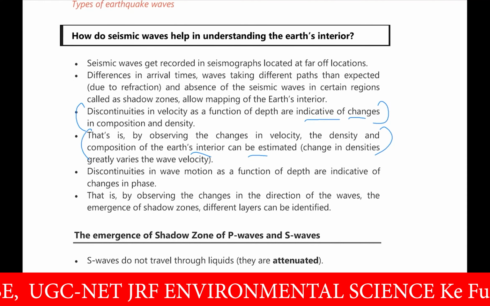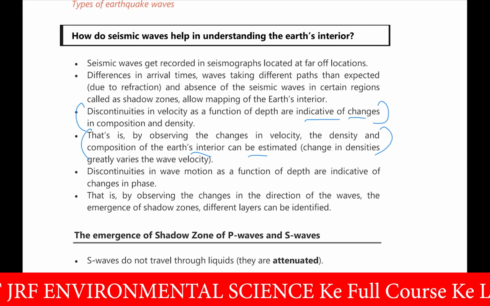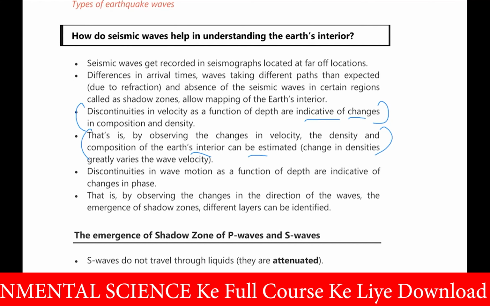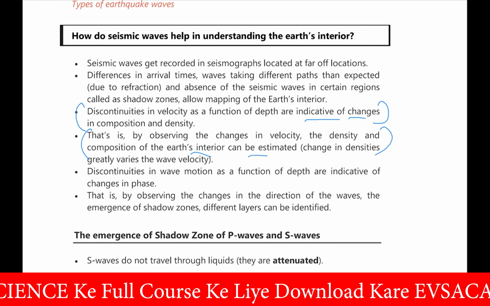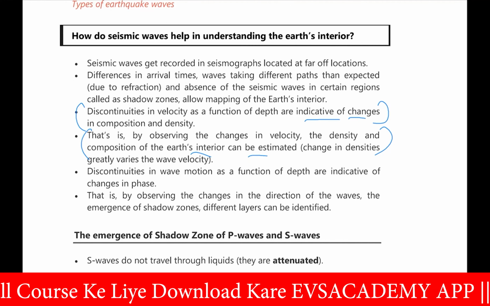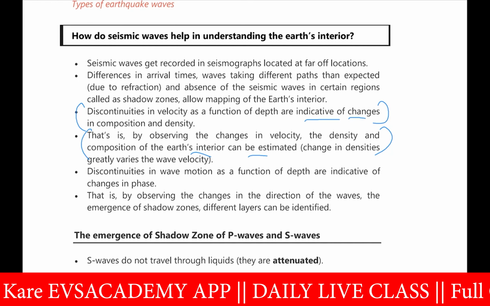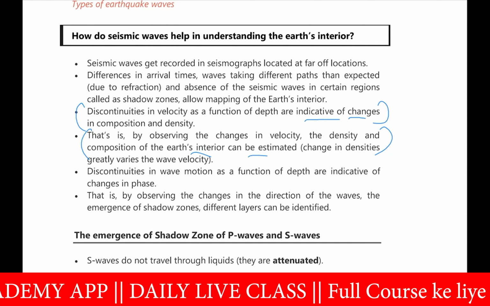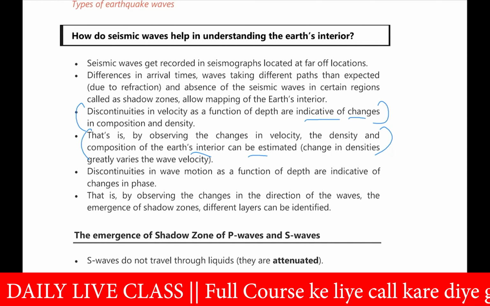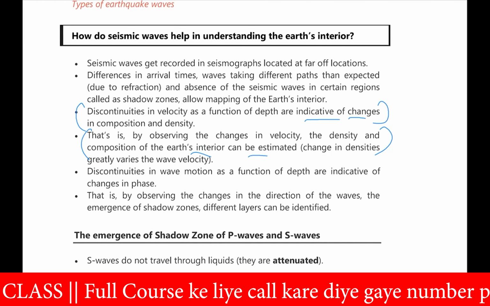That's because we have seen that the secondary waves cannot pass through liquid. So if magma is present below the Earth's surface, that magma layer is liquid and cannot be crossed by the secondary waves. That way we can understand that this portion of the Earth is made up of magma, because S waves cannot cross it.